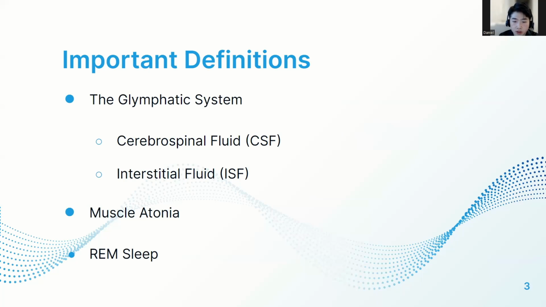Muscle atonia is a loss of muscle tone as well as inhibition of spinal motor neurons to prevent movement, which occurs during REM sleep. REM sleep is the deepest stage in the sleep cycle where most dreams occur.